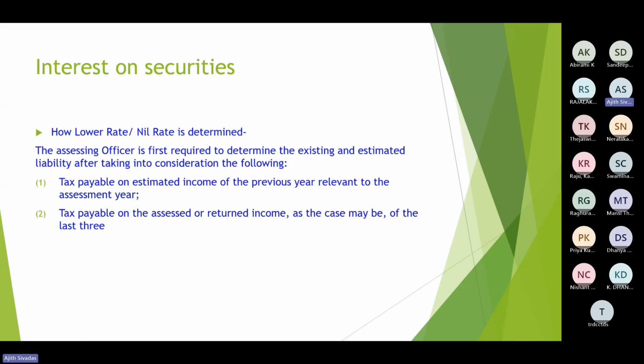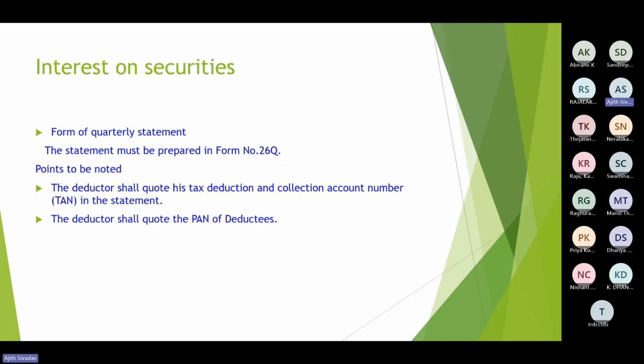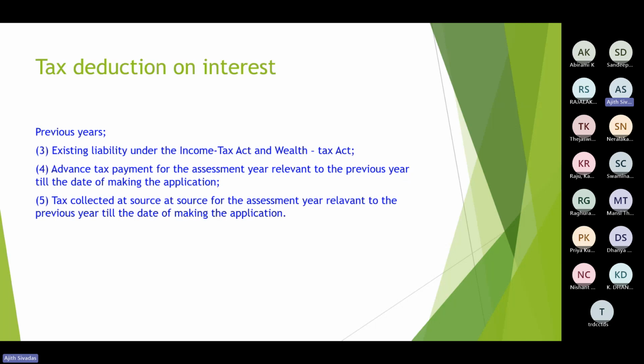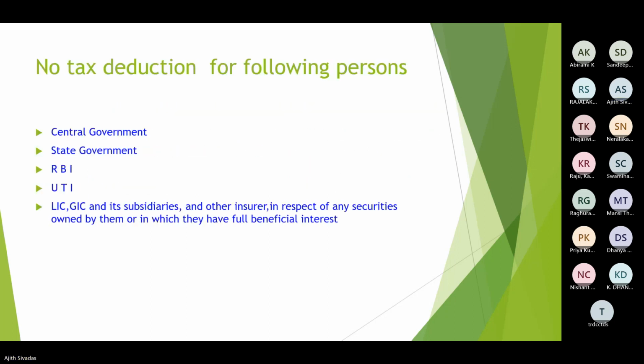So how is the lower rate and nil rate determined? On the basis of the Form 13 submitted, the total tax payable would be estimated. Then the last 3 years' returns would be evaluated: existing liability, advance tax payment, everything. On that basis, this certificate would be issued by the officer, and after receiving the same, definitely the deductor need not deduct the TDS. These are the third line of exemptions I was mentioning for this section.